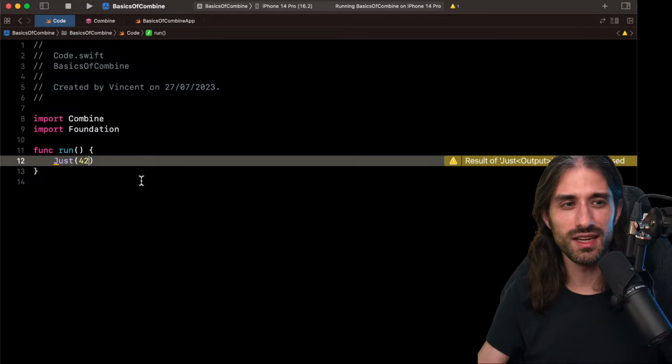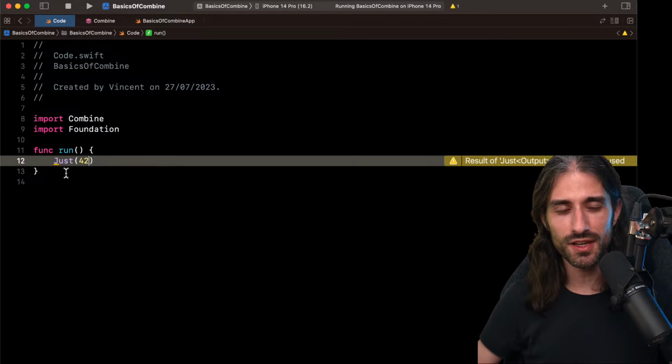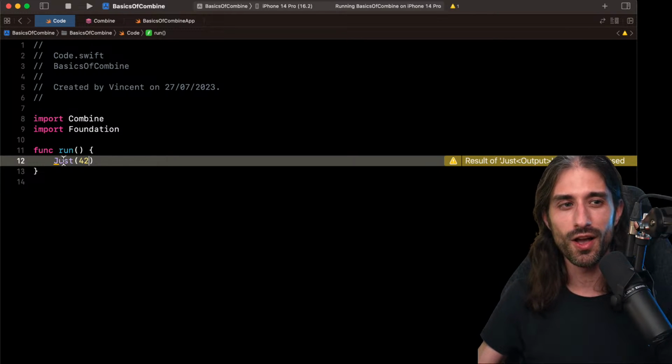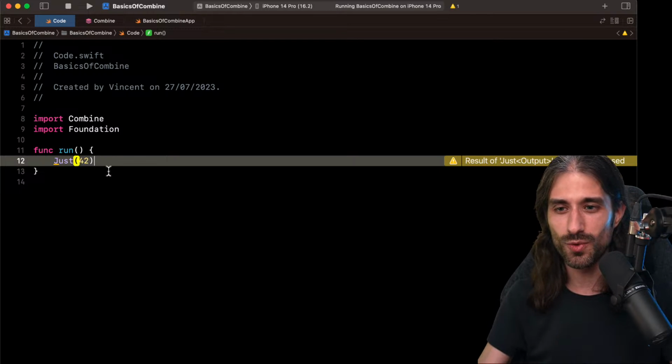If you're wondering where the name Just comes from, it comes from mathematics, from algebra, and more specifically from category theory, because reactive programming is based, for the theoretical part, on category theory. So this is a mathematical word. That's why it feels a little bit weird when we are used to more Apple oriented, iOS oriented naming, but that's where it comes from.